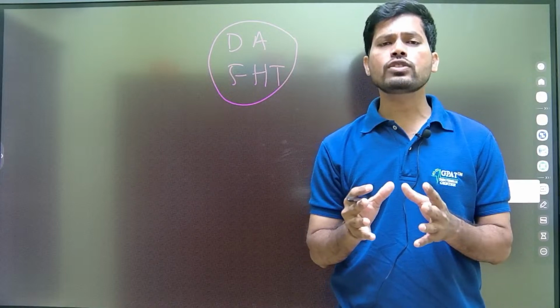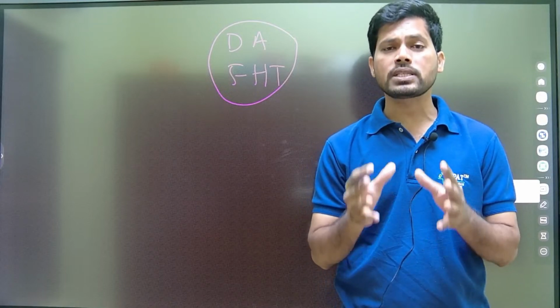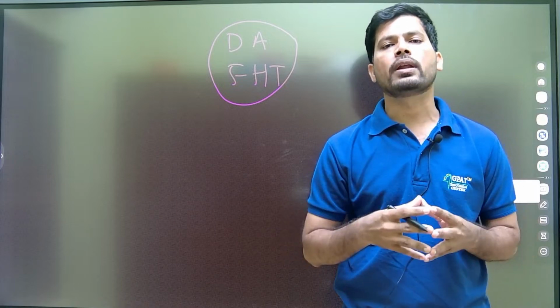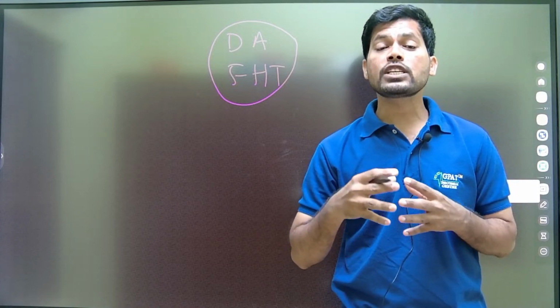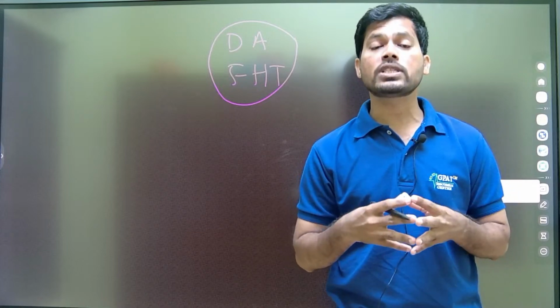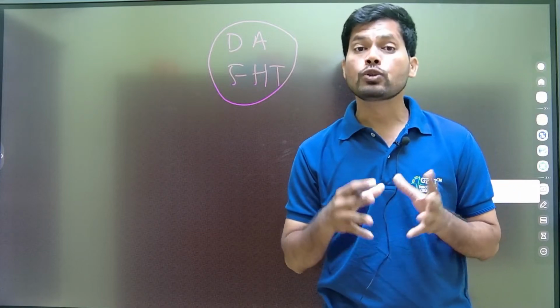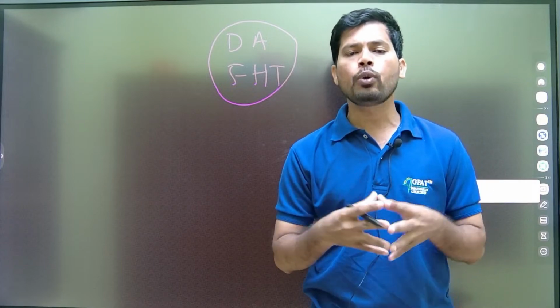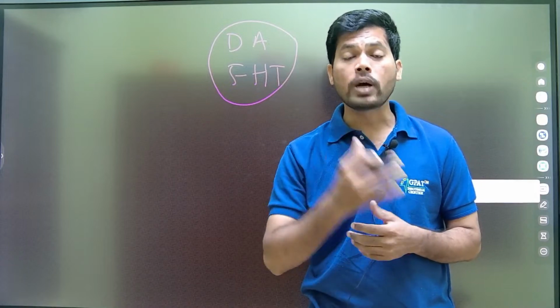Dopamine is one of the key neurotransmitters in the central nervous system, and excess function of dopamine in the central nervous system may lead to psychosis, nothing but schizophrenia. Schizophrenia means a splitted brain, splitted personality. I hope you have watched the movie Aparajit.